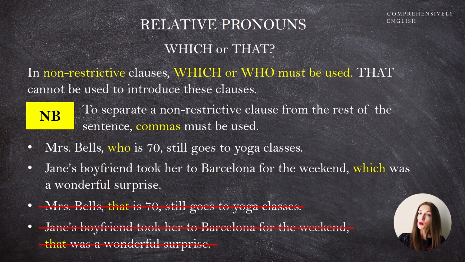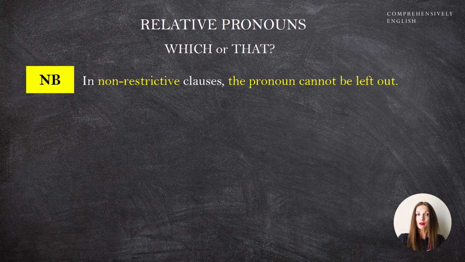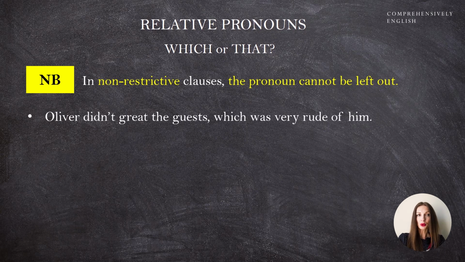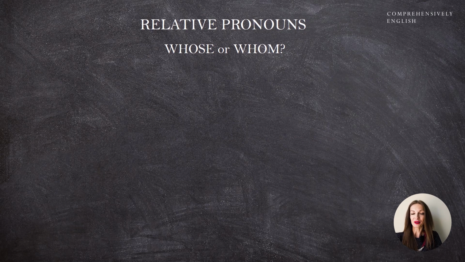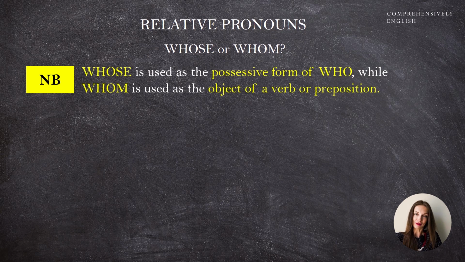And one more important point, a very logical one, still I have to say it: in non-restrictive clauses, the pronoun cannot be left out. So, Oliver didn't greet the guests, which was very rude of him. You cannot say Oliver didn't greet the guests, was very rude of him. This second option is not correct. Now, another interesting pair of relative pronouns is whose and whom. Whose is used as the possessive form of who, while whom is used as the object of a verb or preposition. Memorizing this rule will make things easier for you.